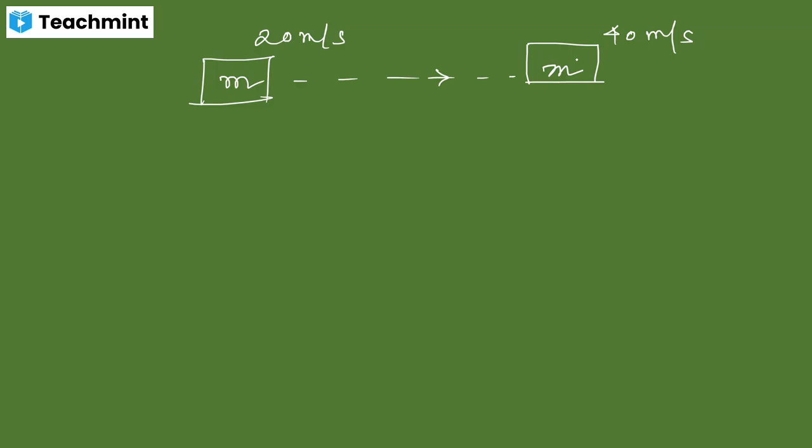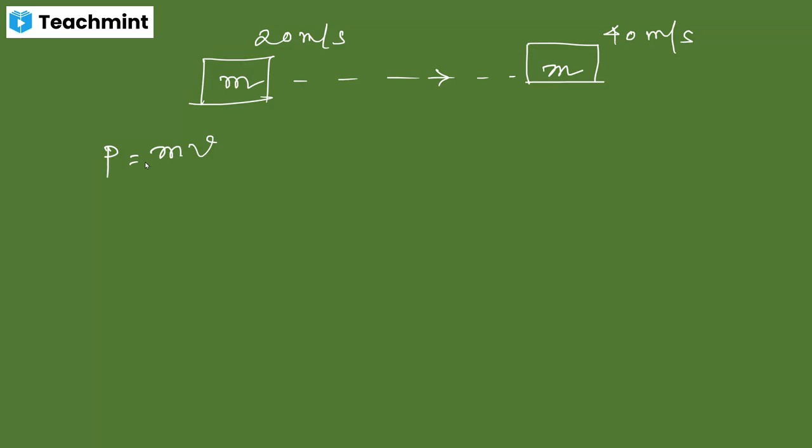Now if the velocity of the object is increased, that means the object is in a state of acceleration. The object has accelerated, so we can say the momentum of the object will change. Momentum is the product of mass and velocity. Momentum will never be the product of mass and speed. Remember, momentum is a vector quantity. That's why it always equals the product of mass and velocity. It is represented as P, P for momentum, not pressure.